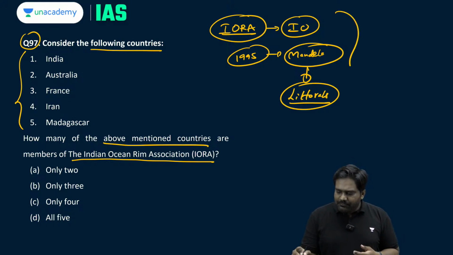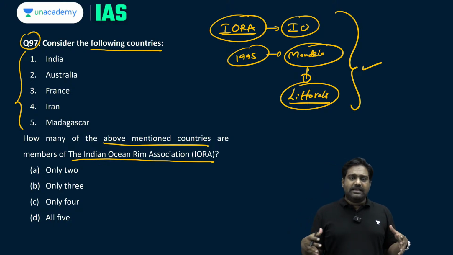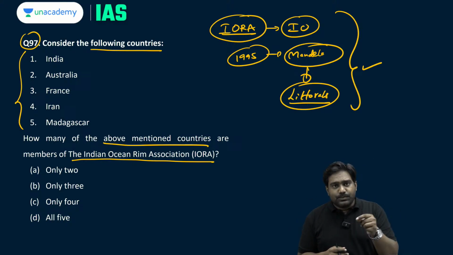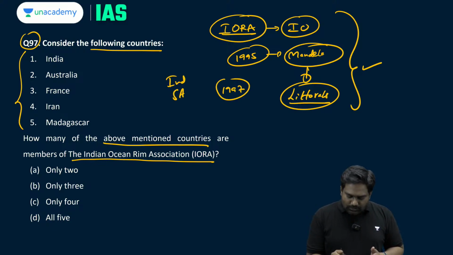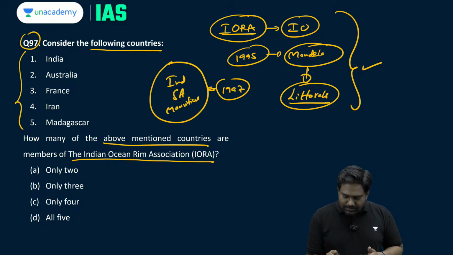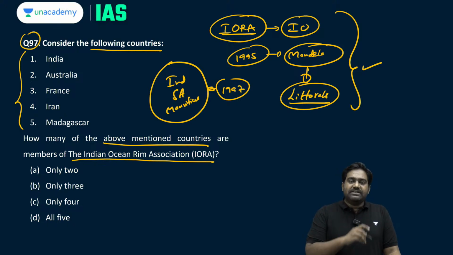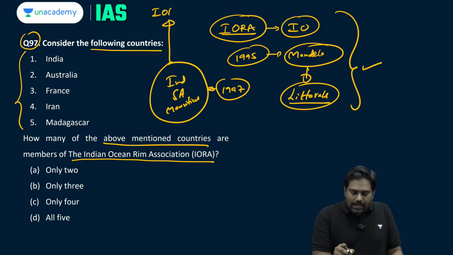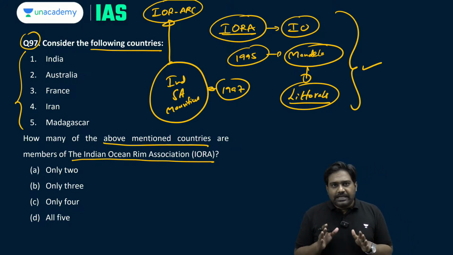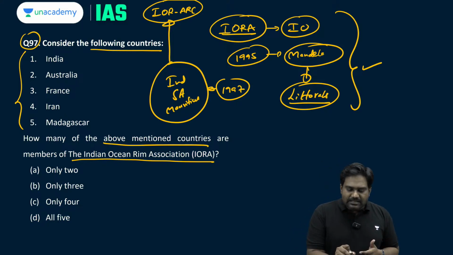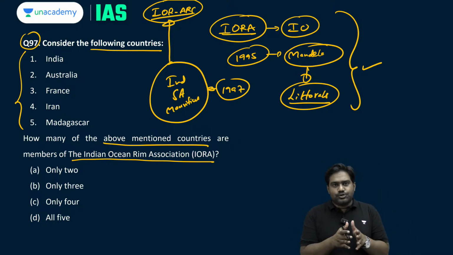So he came up with this concept of bringing the Indian Ocean littorals together when he was visiting India. Following this, in 1997, India, South Africa and Mauritius established this organization, which was known by a different name initially. It was called the Indian Ocean Rim Association for Regional Cooperation, because it was bringing the rim countries, the littorals of the Indian Ocean, together.